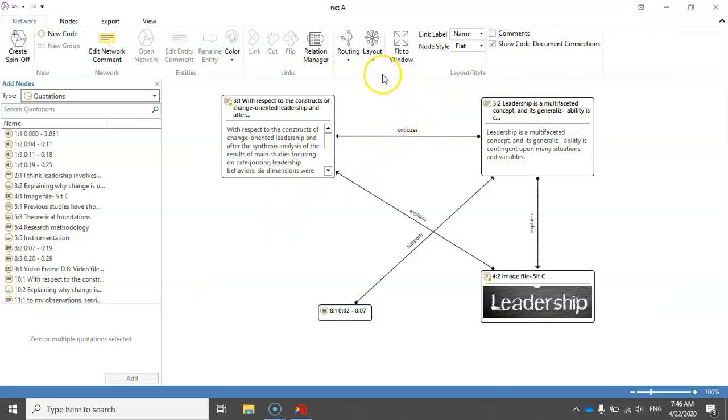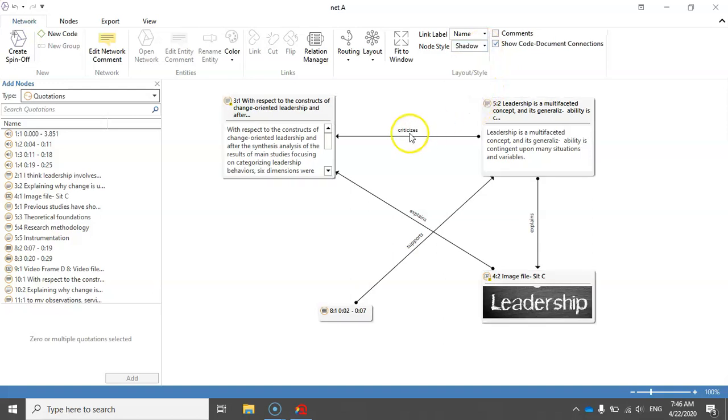All right, now there are some options related to the layout and the style of this network. For right now, the node style is flat. I can change it to gradient. I can change it to shadow. So these are just a matter of visualizing or displaying this network. You can select any of these options.